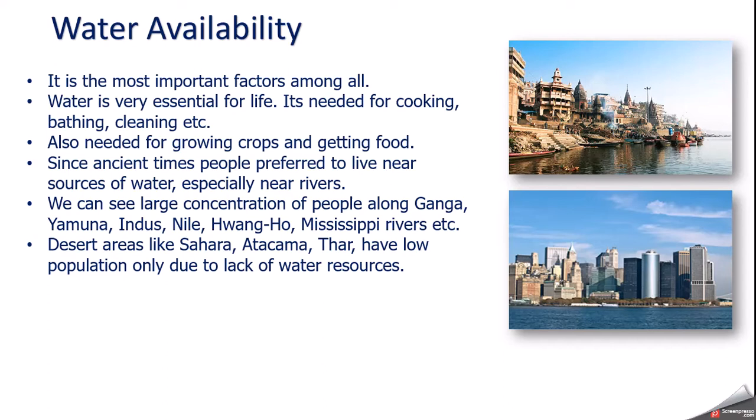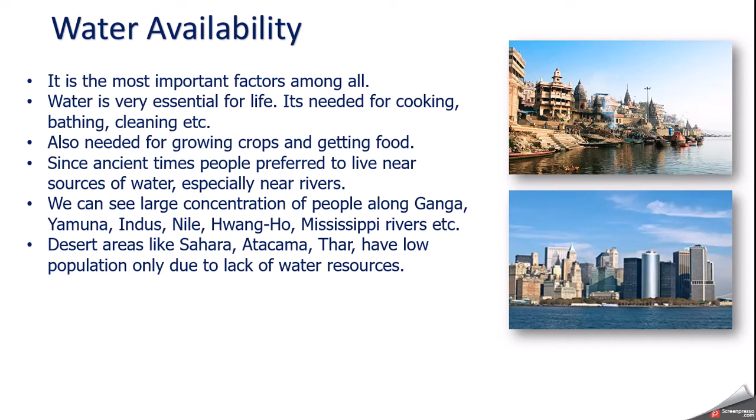As you know, water is very essential for life. It's needed for cooking, bathing, cleaning, washing and other domestic work. Water is also needed for growing crops and getting food. We cannot get food without water. And because of that, ancient civilizations, the Indus civilization, the Huangho civilization and other civilizations in the world, flourished in the valleys of rivers.